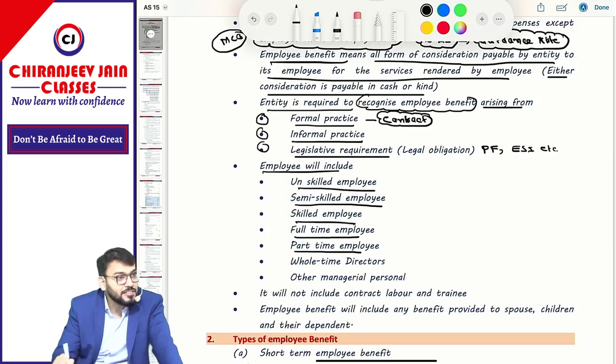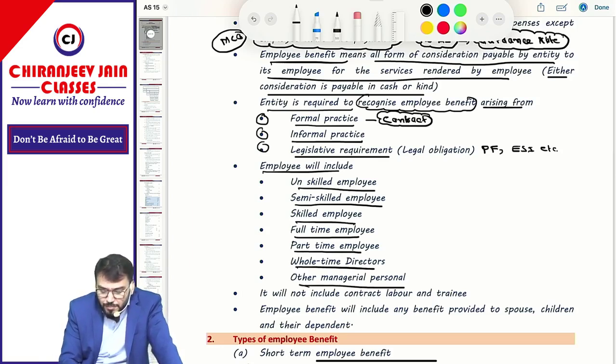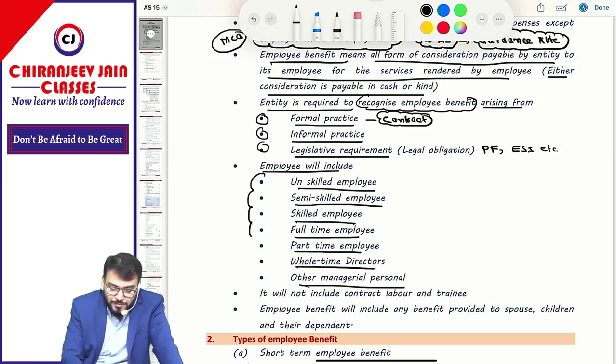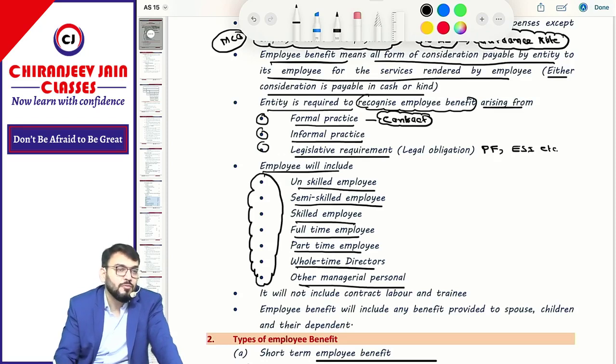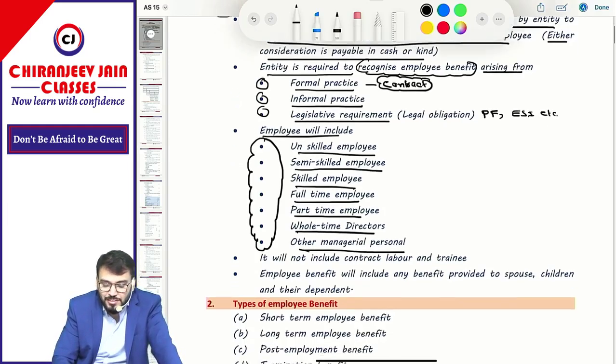Directors are also employees, so whole-time directors or any other managerial person. In simple words, all persons who are in an employee relationship will be covered. So unskilled, semi-skilled, skilled, part-time, full-time, director, manager, they all are covered in this chapter.